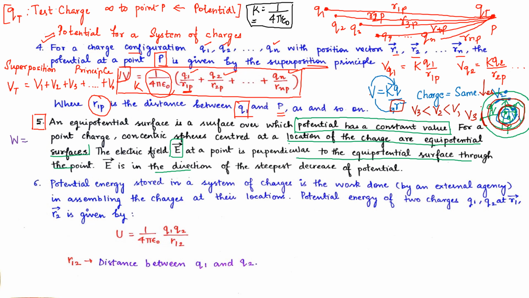This work is done against the force that is provided by the system, and from this work done we derive the formula for the potential. So potential and work done are in the opposite direction. Now this force is related directly to the electric field. Hence when we relate potential and electric field, potential decreases in the direction of electric field, where the electric field increases, our potential decreases.